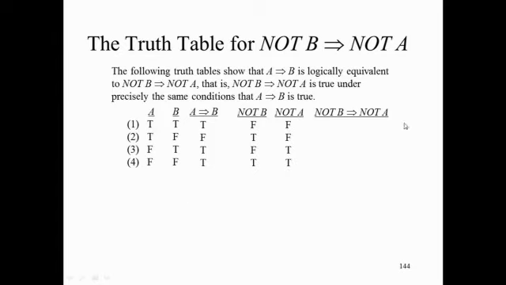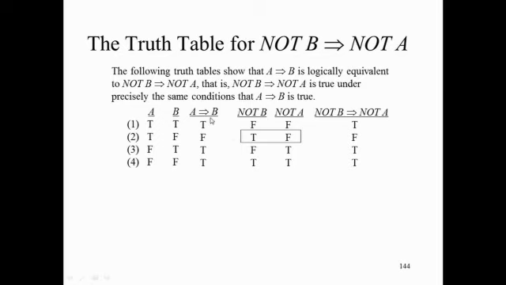Now let's understand, when is the statement not B implies not A true? Well, we agreed that an implication is true in all cases except when the statement to the left is true and the statement to the right is false. Not B implies not A is true in all of these cases except when not B is true and not A is false. So, not B implies not A is true in all of these cases except this one.